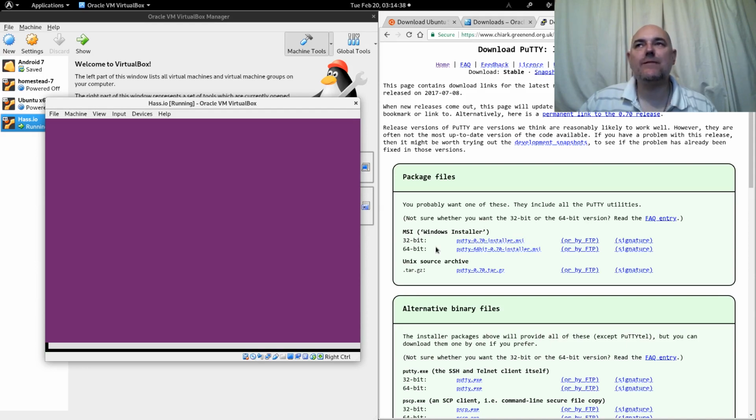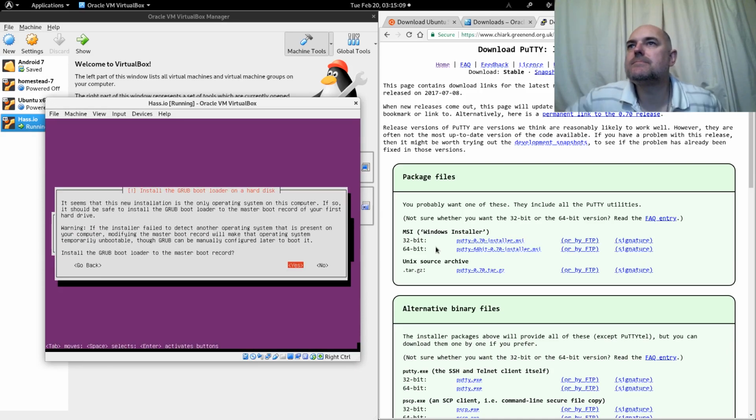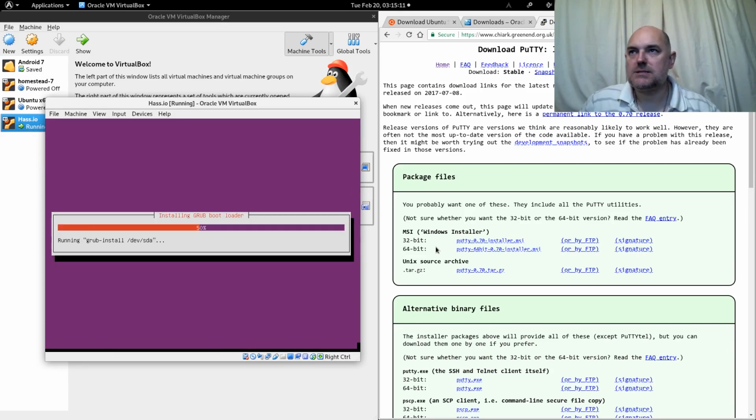Okay, so it's now finished installing. I believe what it's going to do next is ask about the bootloader, which is grub, or grub2 probably, to be more precise. Yep, installing grub bootloader, installing the grub2. Right, so it's installing that. It'll ask me if I want to put it on the master boot record. Yes I do.